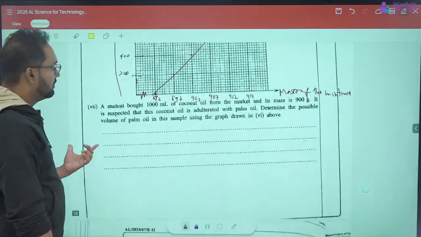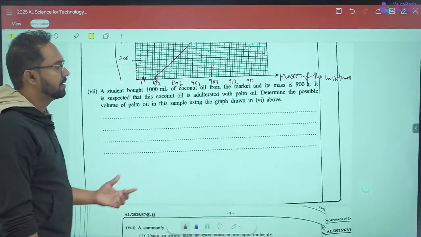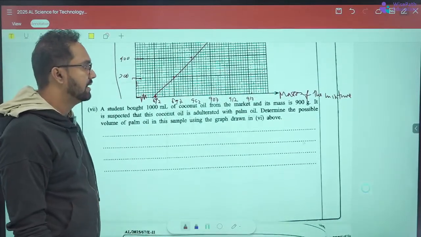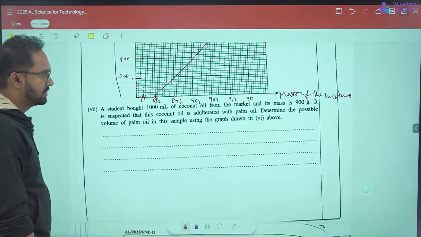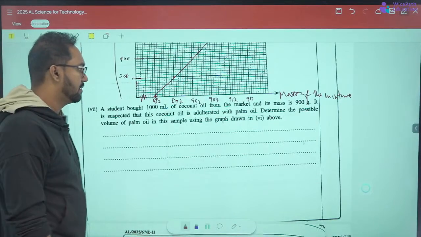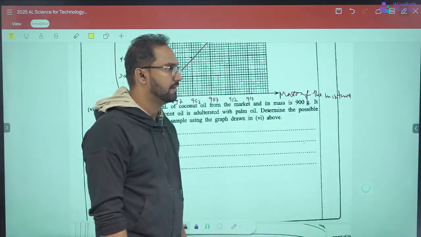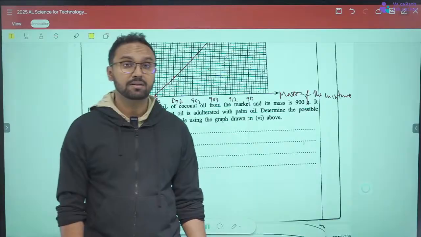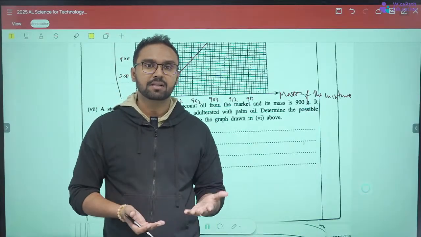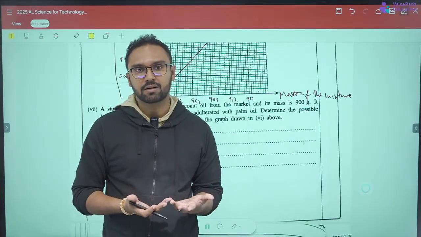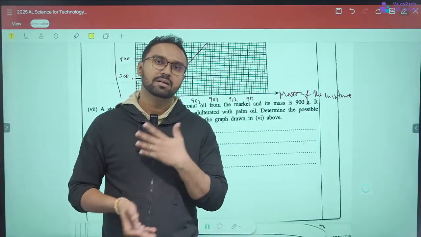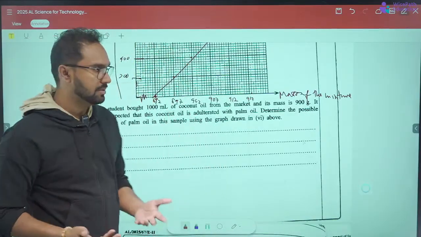A student bought 1000 milliliters of coconut oil from the market and its mass is 900 grams. It is suspected that this coconut oil is adulterated, in the sense that they have put something which looks like coconut oil but is cheaper and is not coconut oil.